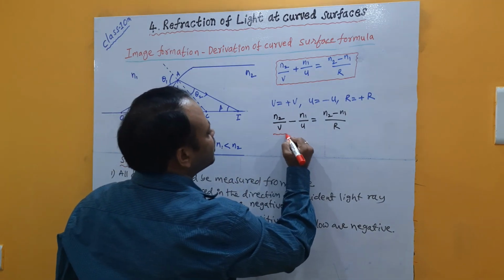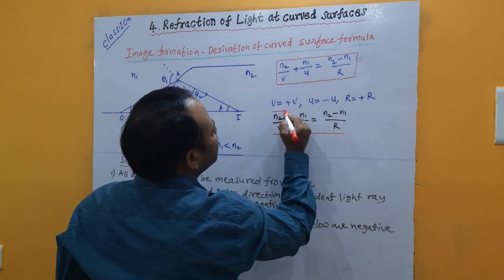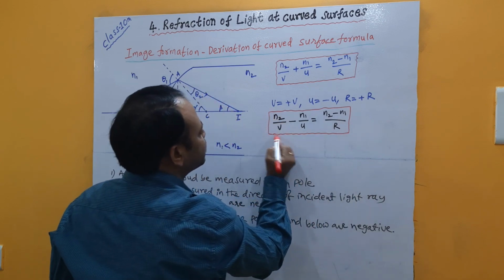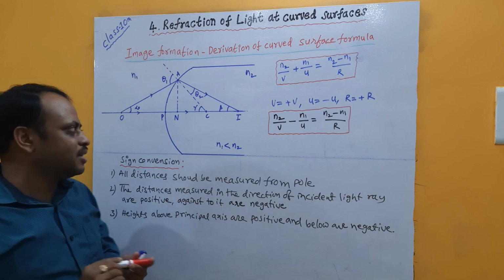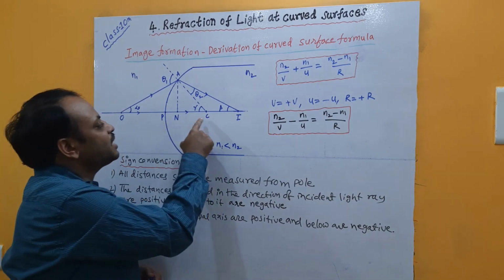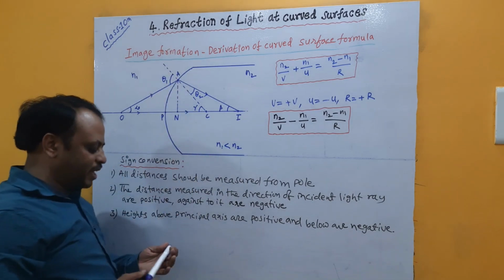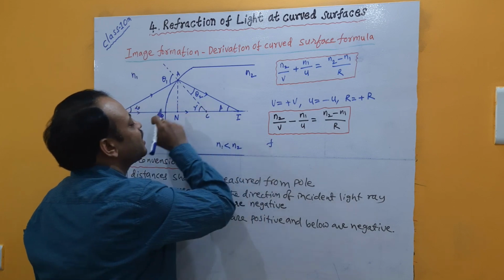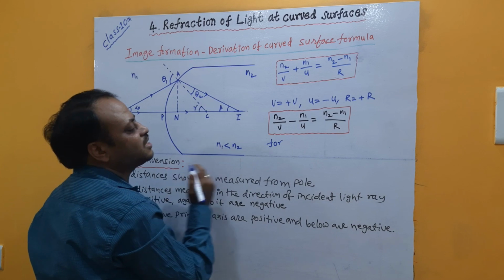So this formula is finally called the curved surface formula for any type of curved surface, which we can use in solving numericals. And in this formula, one thing you have to remember. Suppose a surface has a very big radius of curvature. In the sense, this surface is a plane surface. In the case of a plane surface, as the radius is almost infinity, it means this surface is a straight surface.